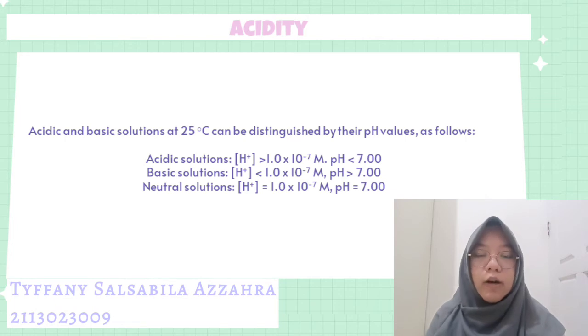For a basic solution, concentration of H+ is less than 1.0 multiplied by 10 to the negative 7 molar. So, the pH of a basic solution is greater than 7. And for a neutral solution, concentration of H+ equals 1.0 multiplied by 10 to the negative 7 molar. So, the pH of a neutral solution is 7.